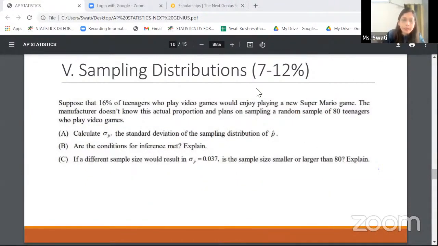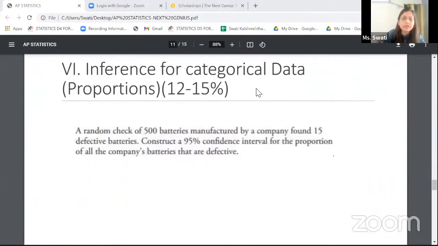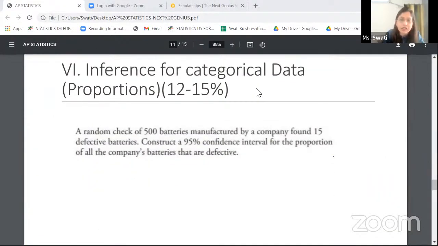Going ahead, the next chapter here is going to be inference for categorical data. So precisely from chapter 6 till chapter 9 comes a major chunk of the exam. Sure, we're going to read about the inferential processes. When it comes to proportions, let's say I want to study the prevalence of an attribute, for example, the proportion of people who write AP Statistics this year. How am I going to infer this? I'm going to infer this based on the sample. So I'll use the sample proportions in order to estimate things.